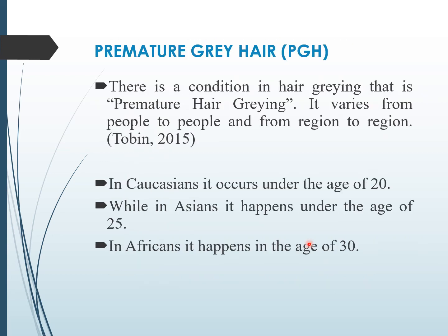Premature grey hair at the age of 50. Hair graying is a natural and common process, but before the age of 50, hair graying is called premature grey hair. It varies from region to region. In Asians, it happens under the age of 25. In Africans, it happens under the age of 30. In Caucasians, it happens under the age of 20.